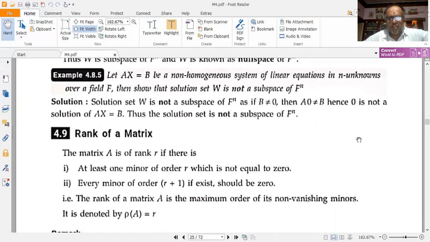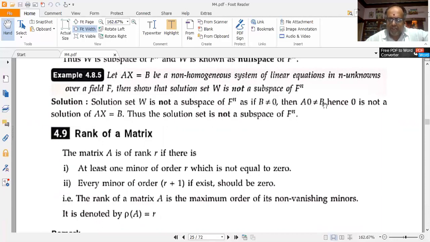Since if B is not equal to 0, then A0 is not equal to B. Therefore, 0 will not be a solution of Ax is equal to B. Very, very important point. Right? Because B is not equal to 0 here. So since B is not equal to 0, the solution set W is not a subspace of F to the power of n. Because if B is not equal to 0, then A into 0 is not equal to B. So that's why 0 is not a solution of Ax is equal to B.